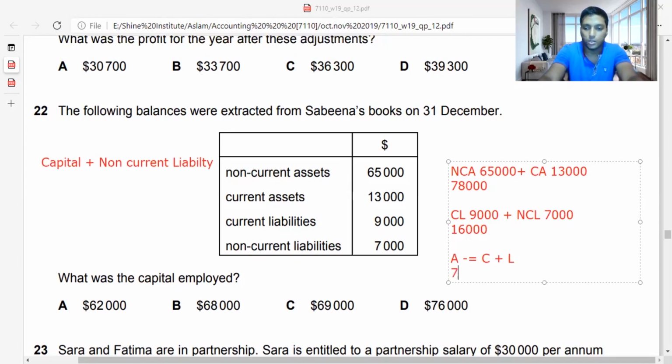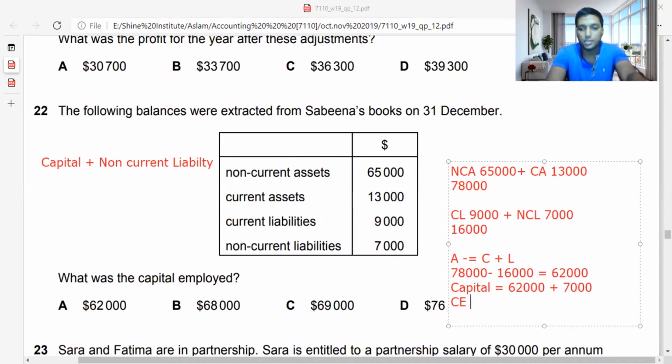A is 78,000 minus the liabilities. My liability is 16,000, so I'll get a capital of how much? 62,000. So now I got my capital of 62,000, but this is not enough, guys, because to 62,000 I should add the non-current liability, 7,000, to get capital employed. So I'll get a balance of 69,000. So capital is 62,000 plus non-current liability; if I add, I will get capital employed. So CE is how much, guys? I got 69,000.